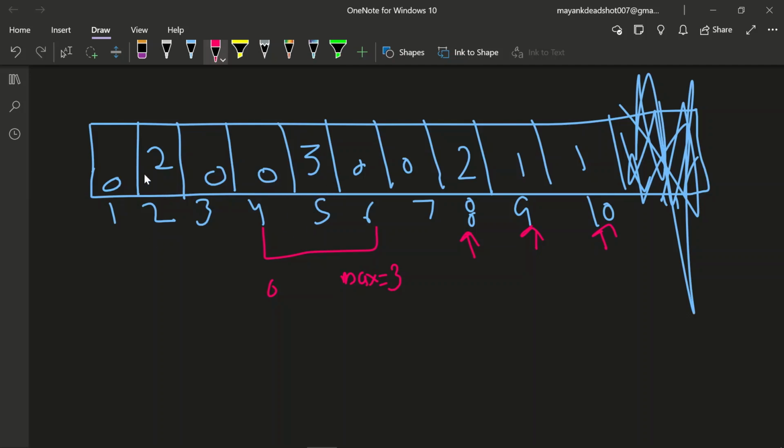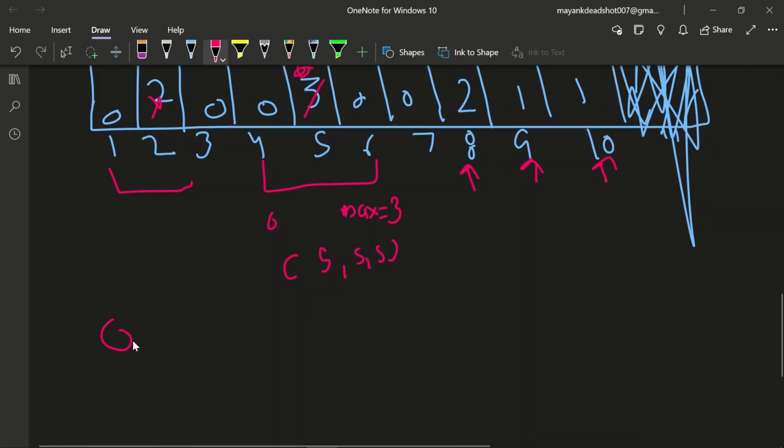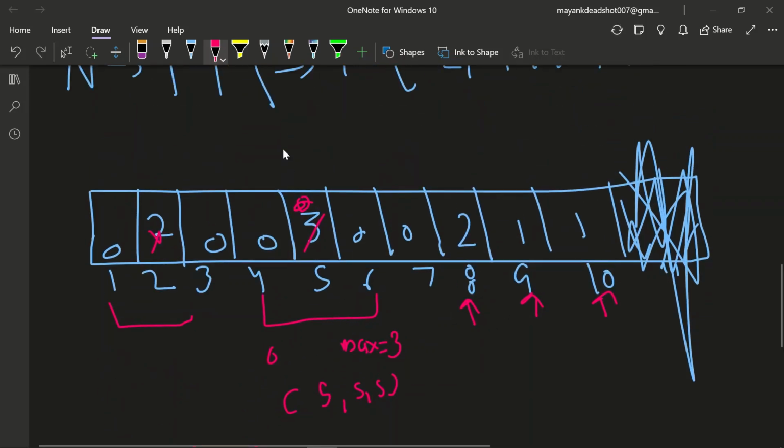Here we will not take 2, because it cannot make a triplet, it will only make a pair. But 5 has frequency 3, 5 comma 5 comma 5, so it makes a triplet. We will make it 0, it converts to 0. Now we take a variable which will help us count the answer. It is 1, so we convert it to 1. Now we shift the window.